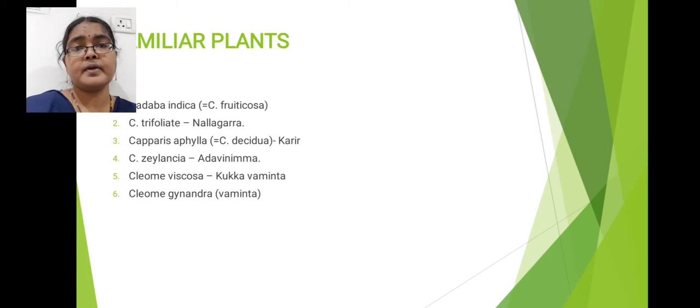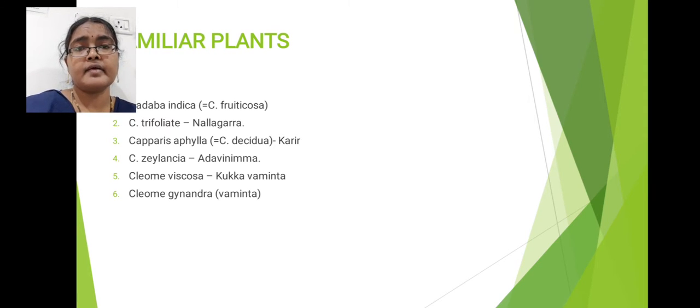Now I would like to mention some of the important plants which belong to the Caparidaceae family. One is Cadaba indica, which is also known as Cadaba fruticosa. Next plant is Cadaba trifoliata, common name is Nallagarra. Capparis aphylla, also called Capparis decidua, commonly called as Karir. Capparis zeylanica is another species, commonly known as Adavinimma.